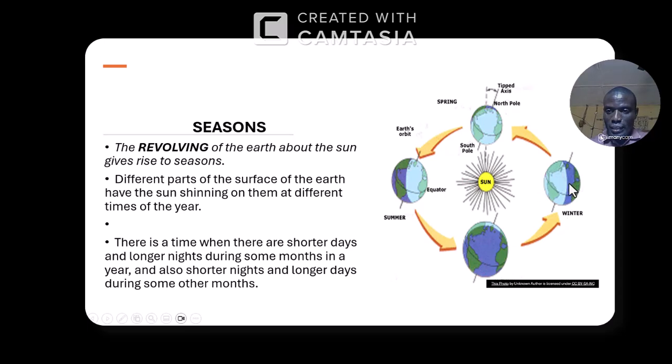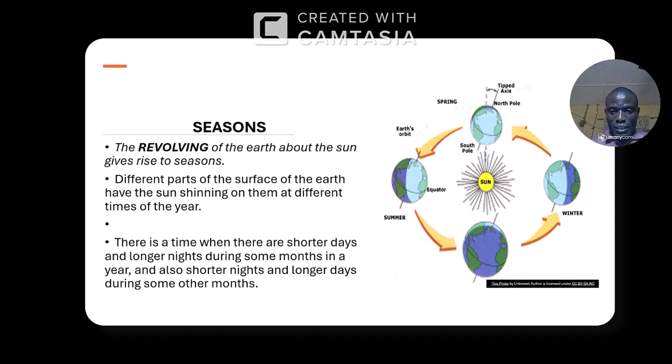The North Pole here is very far from the sun. Can you see the South Pole is closer to the sun here than the North Pole? So the weather will change because the amount of the sun that is shining on different parts varies.